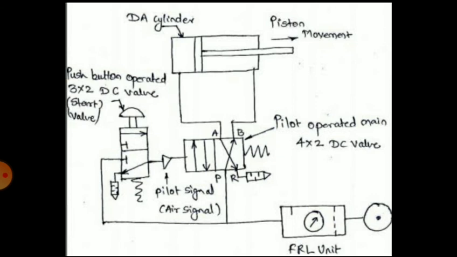The air from the compressor enters the FRL unit, then through P to B and B to the piston rod area. It will force the piston in a backward direction. At the same time the air inside the back end of the cylinder will be released through that section, and it will enter the direction control valve through A to R and R to exhaust in air. So this is the working. It is actually a backward stroke of the piston.